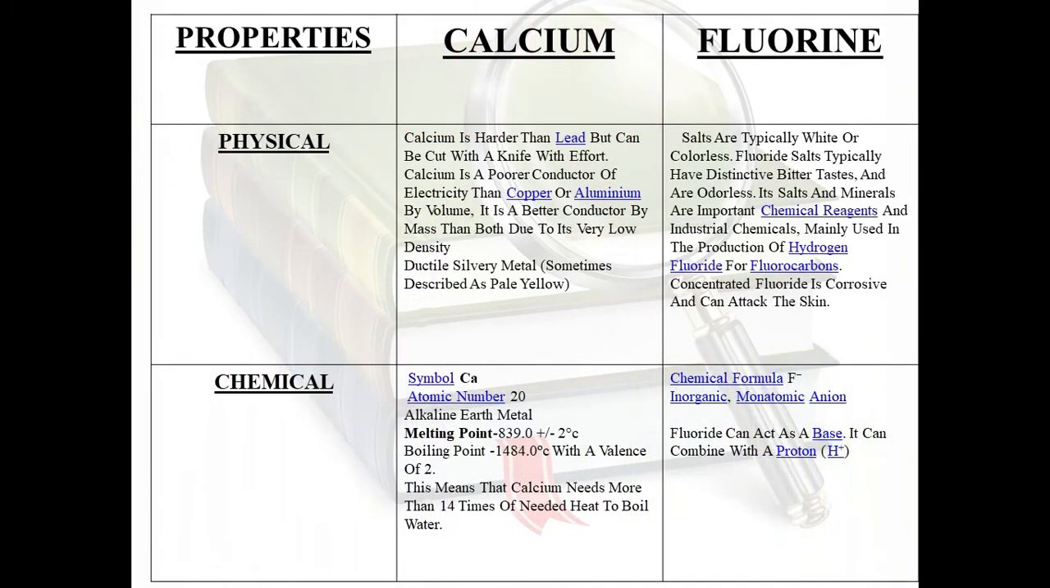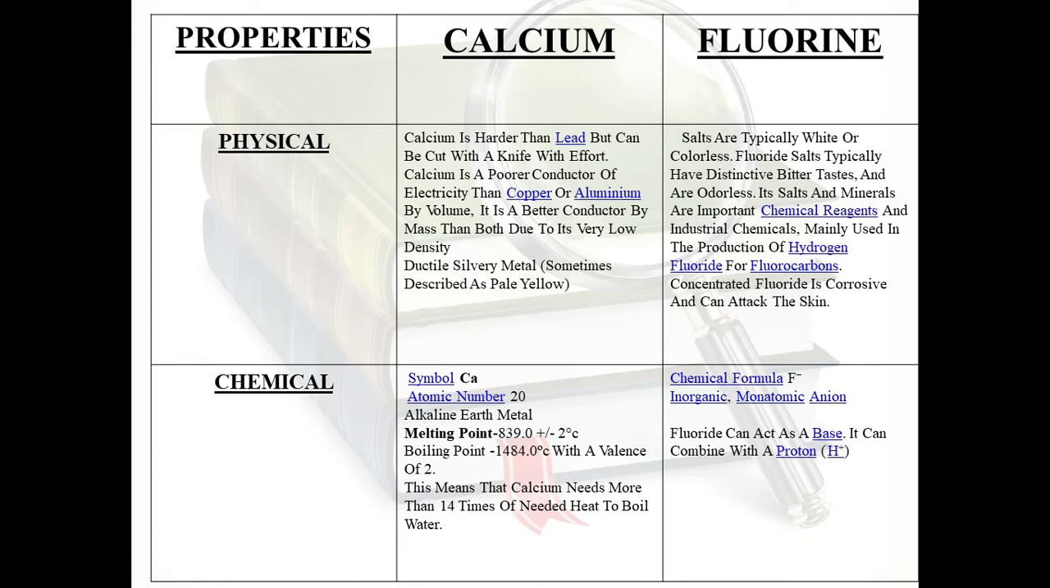Now we come to the chemical part. We have learned the effect of calcium and fluoride in the human body. That is the basic. Then we'll come to its chemical and physical properties. Calcium is harder than lead, as we all know, a poor conductor of electricity, a ductile silvery metal. The chemical symbol is Ca, atomic number 20.